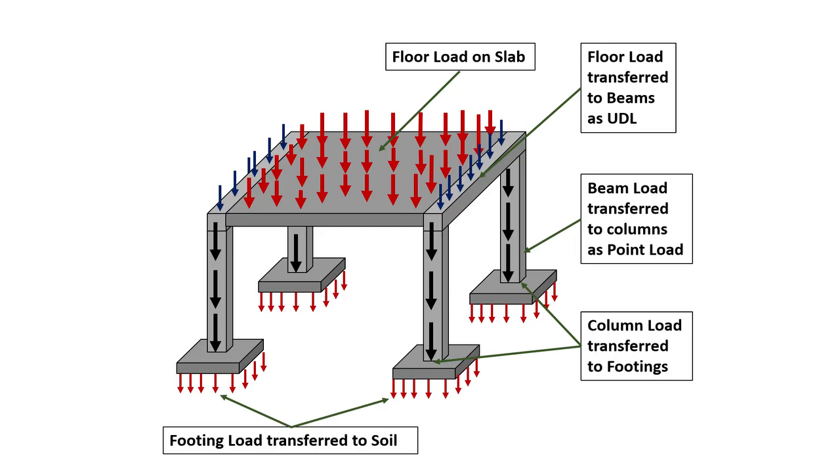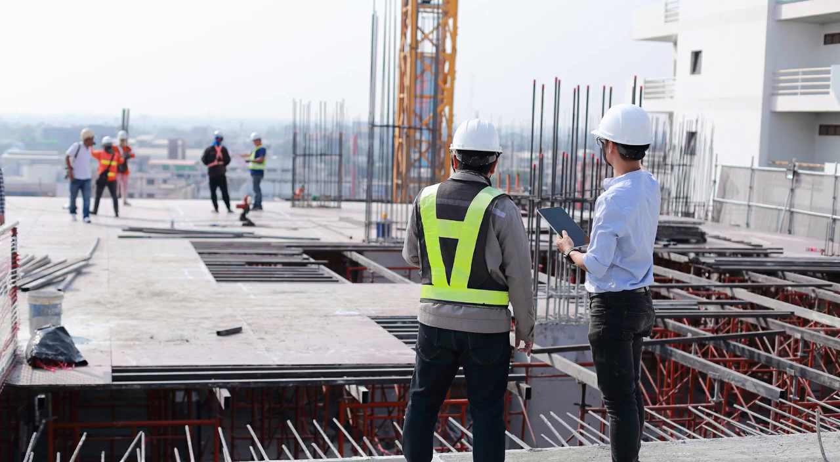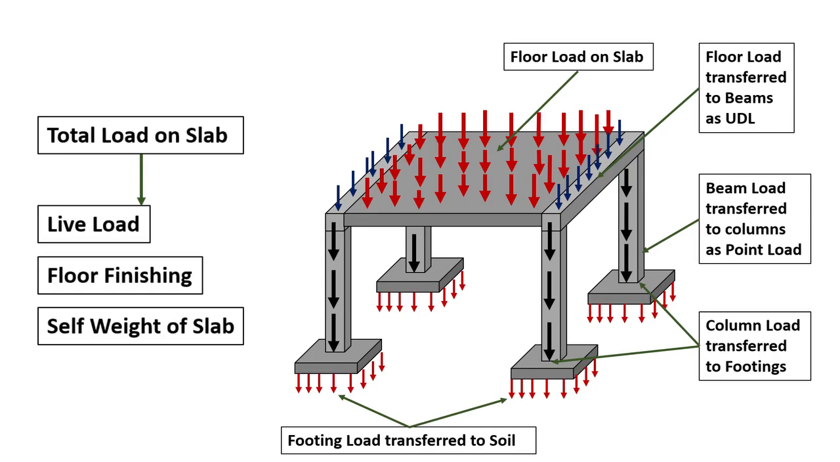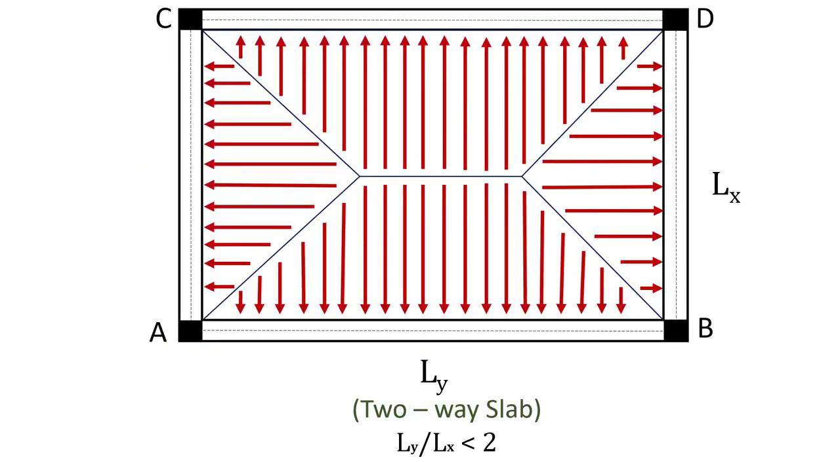The load transfer in a framed structure starts with the slabs, which are flat horizontal surfaces made with a combination of concrete and steel. The total load of a slab includes live load, floor finishing load, and the self-weight of the slab. This load is transferred to the beams, which provide support to the slab, and from the beams, the load is transferred to the supporting columns. Again, from columns to the footings, and finally to the soil on which the whole structure is to be constructed. The transfer of loads from a slab to beams depends completely on the type of slab, whether it's a one-way slab or a two-way slab.